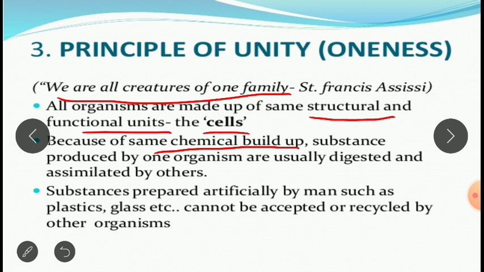Substances produced by one organism are usually digested and assimilated by others. Because of this feature only, that is, we are all made up of the same chemical buildup and functional units known as cells, we are able to digest each other. That is, we can eat other organisms, and other organisms can eat us and digest us. That is because we are all creatures of one family.